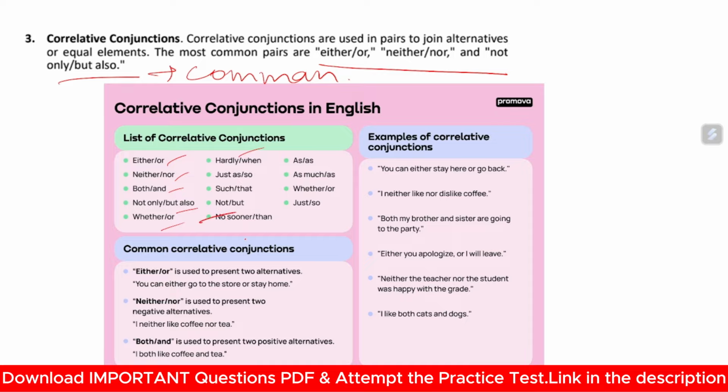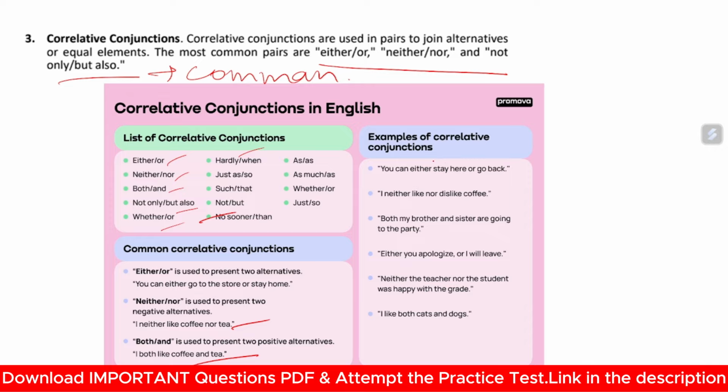Either or is used to present two alternatives. You can either go to the store or stay at home. Neither nor is used to present two negative alternatives. I neither like coffee nor tea. I do not like coffee and I also do not like tea. Both and is used to present two positive alternatives. Suppose I like both coffee and tea.